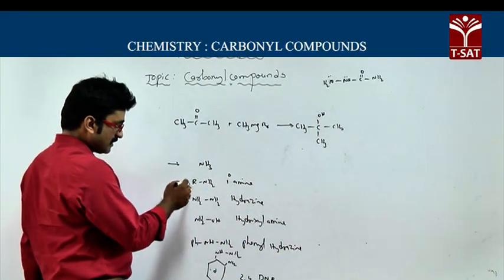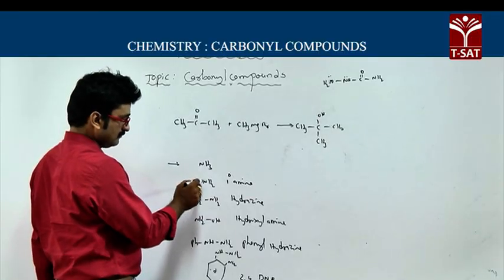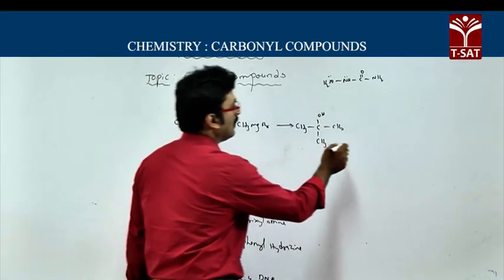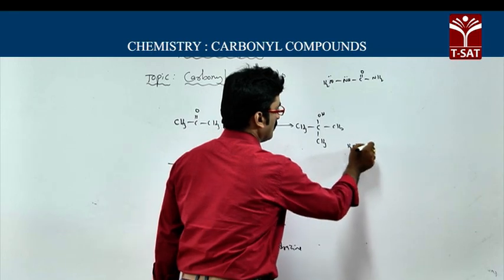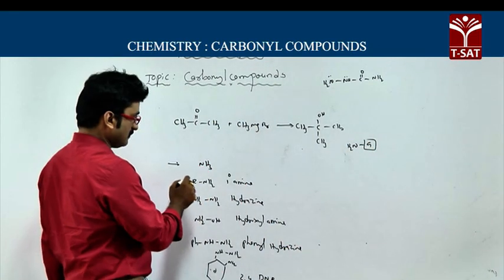Now in this case, I will consider G like this, G is nothing but this one.